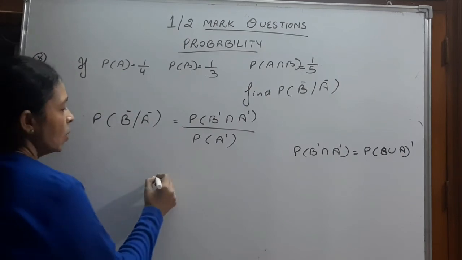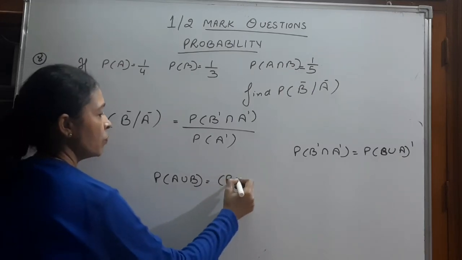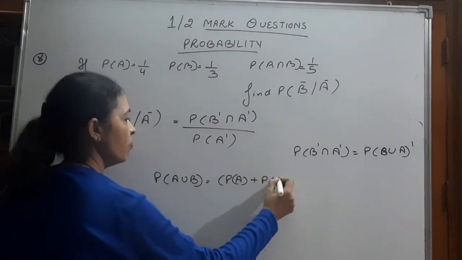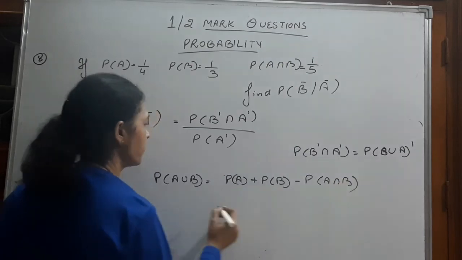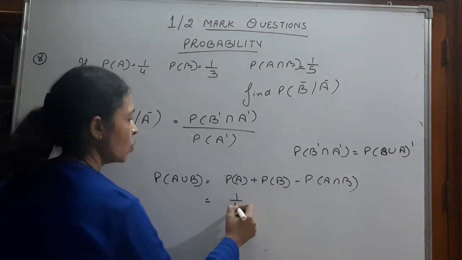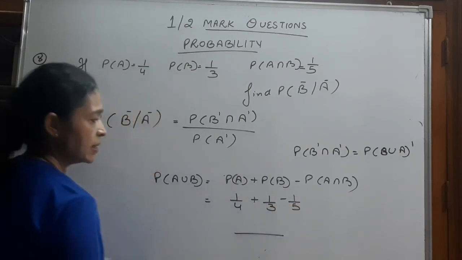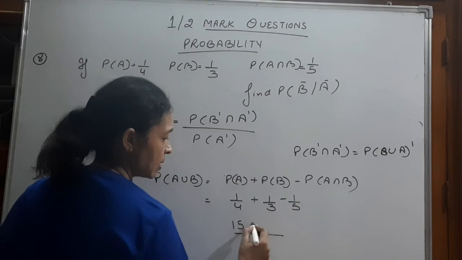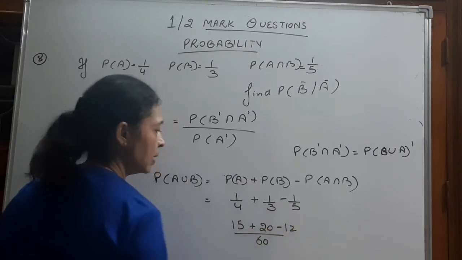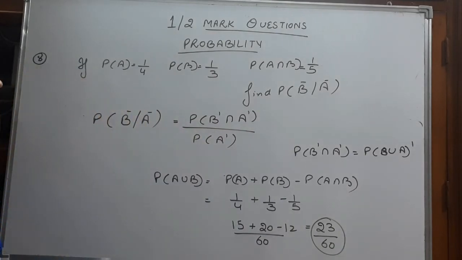Now let's check. Formula for A union B is probability of A plus probability of B minus probability of A intersection B. Probability of A is 1 by 4, probability of B is 1 by 3, minus 1 by 5. Taking LCM, 60. 4 ones are 4, 5 fours are 20, minus 12. 35 minus 12 is 23 by 60. This is probability of A union B.